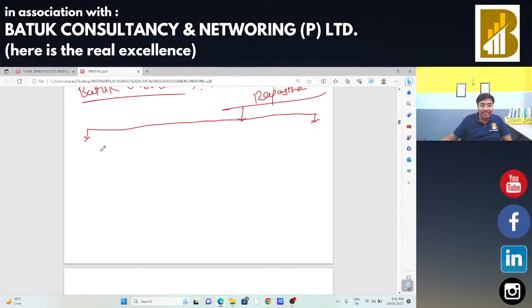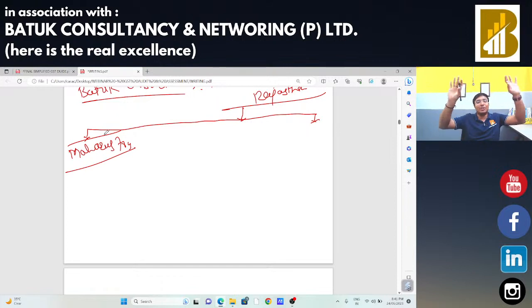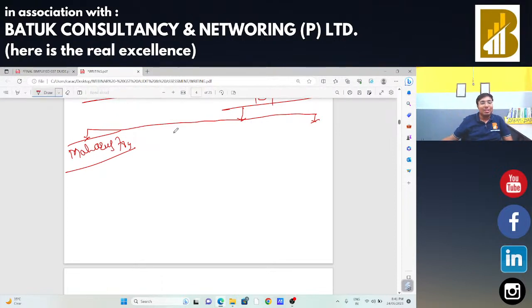Sir, one branch is in Maharashtra. Most probably, most of you are from Maharashtra, so Batuk Consultancy has one branch in Maharashtra because you all are representing Batuk. Another branch is at Kolkata. Another branch is at Gujarat.